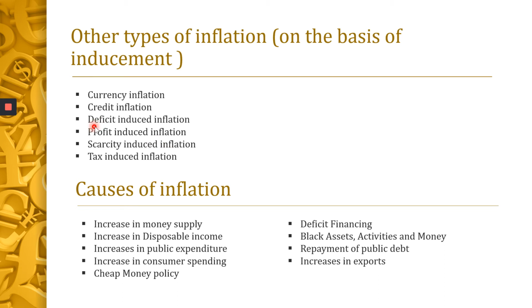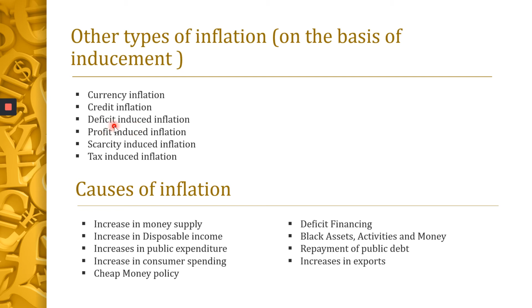Then this one, I skipped out this, deficit-induced inflation. What is deficit-induced? What do you mean by deficit? An economy faces deficit balance when the expenditure is greater than the revenue. Expenditure is more, but the revenue is less. So, in order to meet this imbalance, the government starts printing currencies. Okay, the Reserve Bank of India starts printing currency to tide over the crisis of deficit.